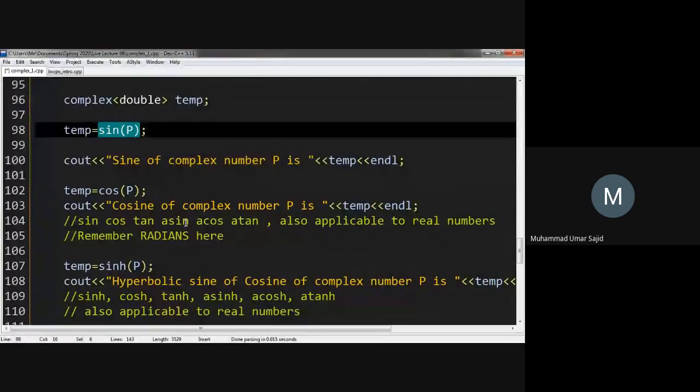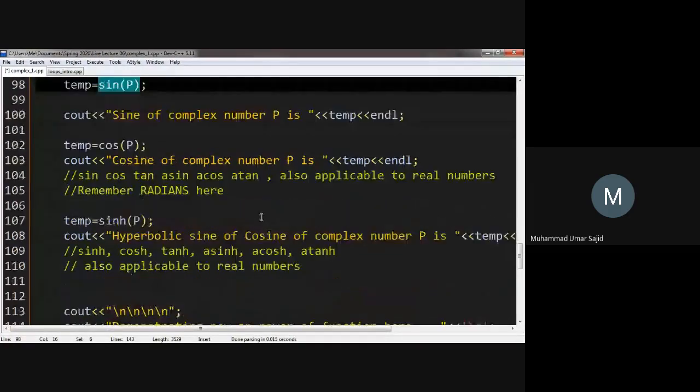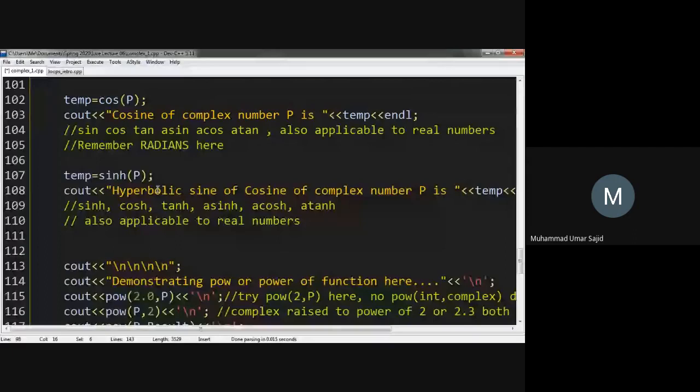Okay, I will upload this file. If you want to take the inverse sine, take the arcsine, arccos, or arctan. Similarly, if you want to use hyperbolic functions, so if you are developing the solution for some differential equations in Cartesian system, you would probably need some hyperbolic functions. So sinh, cosh, tanh, and asinh, acosh, and atanh.